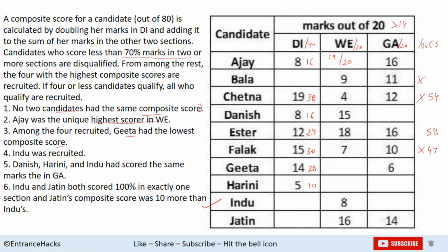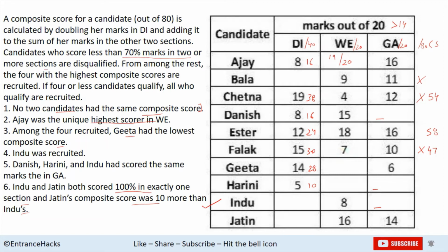Danish, Harini and Indu had scored the same marks in GA. So these 3 are the same in GA. Indu and Jatin both scored 100% in exactly 1 section, and Jatin's composite score was 10 more than Indu's. For Jatin, 16 and 14 are given.